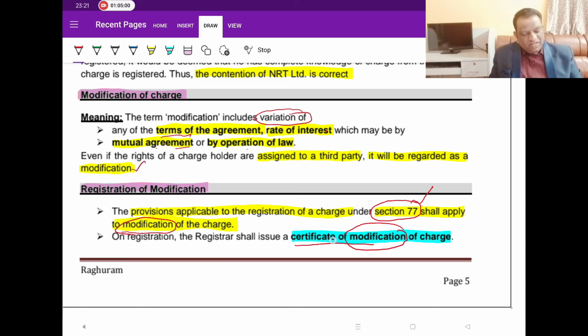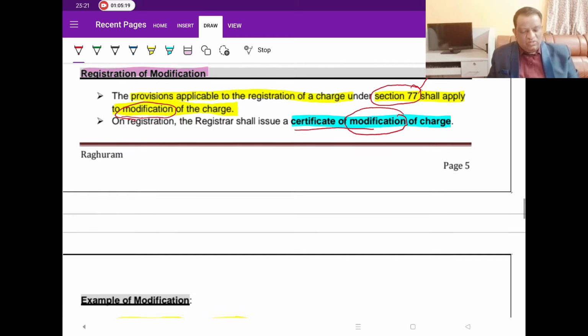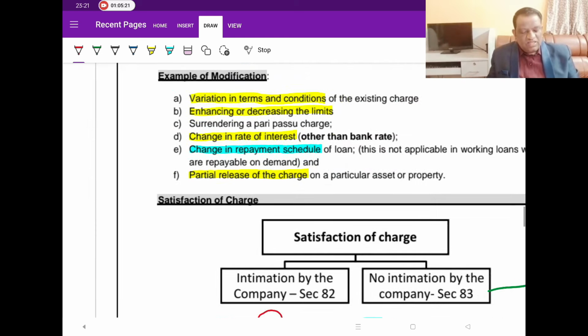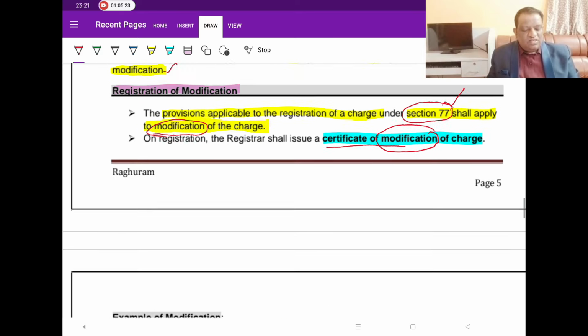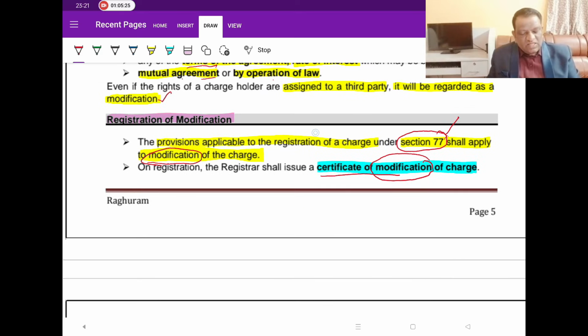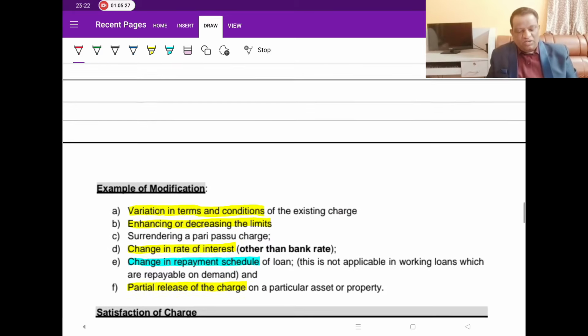Here, the first time he gave a certificate of registration of charge. After that you change the terms. Now ROC wants to modify the terms in his records, so he is going to give you a certificate of modification of charge. Who has to do it, what the timelines are, everything in section 77 will follow. Whatever provisions are applicable to registration are the same provisions applicable to modification.